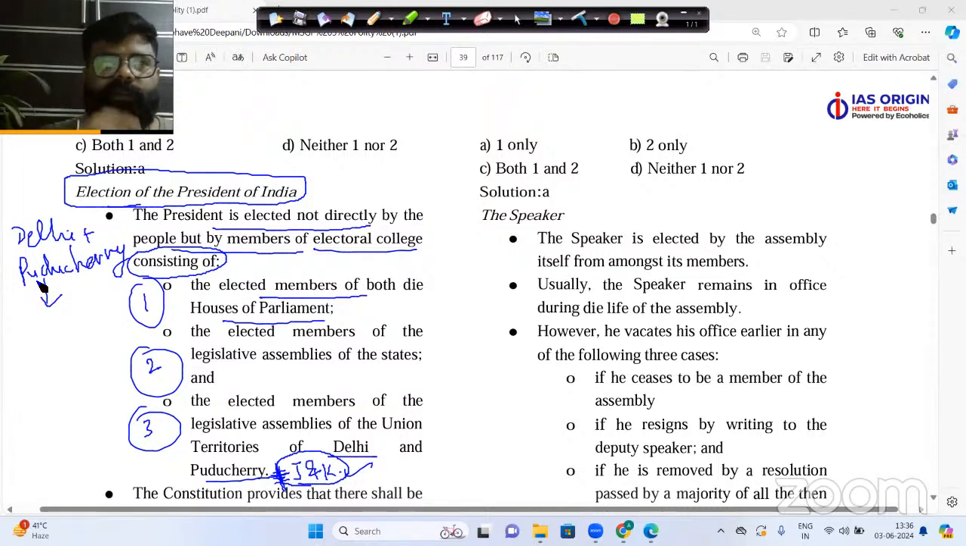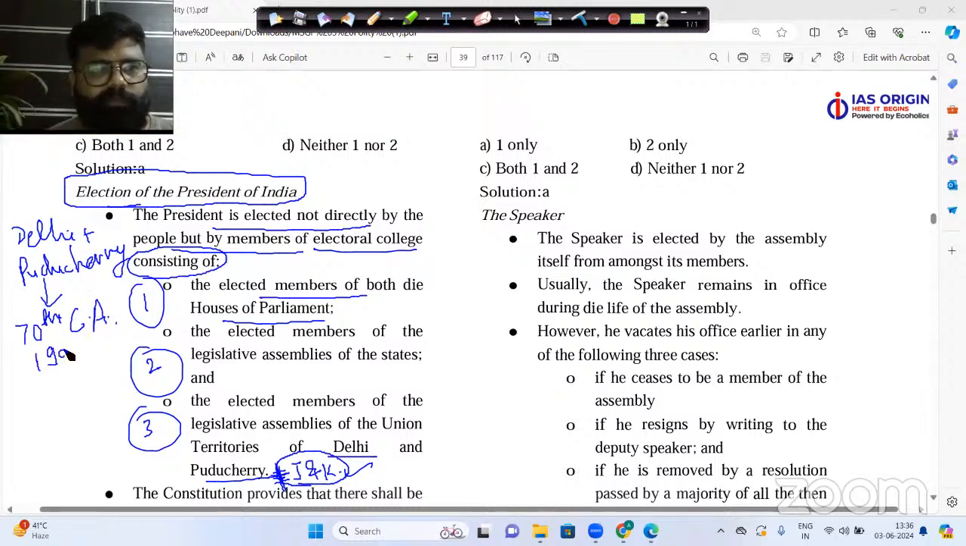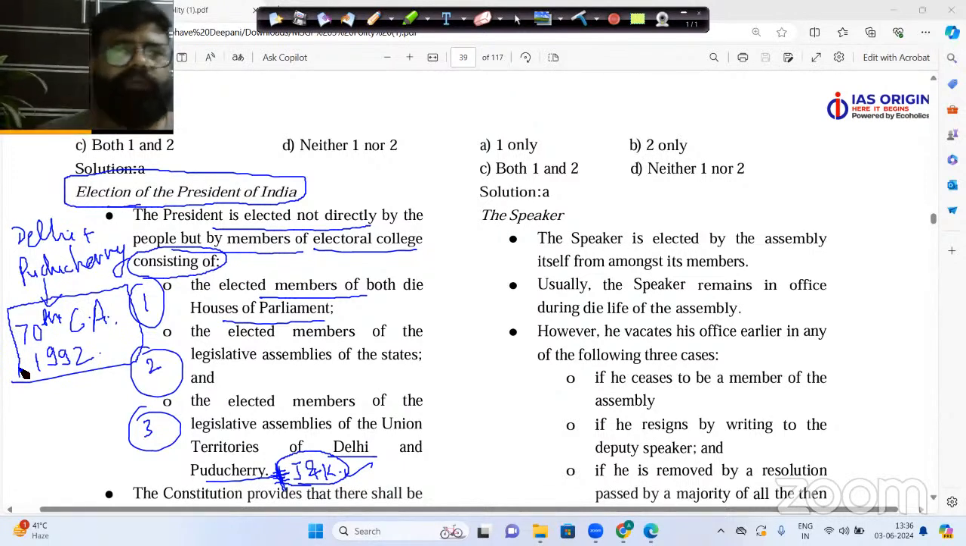If you are being asked in your examination that Delhi and Puducherry elected MLAs were given the power to vote in the president election, when were they given the power? This is very, very important, guys. According to the 70th Constitution Amendment 1992, Delhi and Puducherry elected MLAs were given the power to vote in the president election. Before 1992, Puducherry and Delhi MLAs did not used to give the vote in the president election.